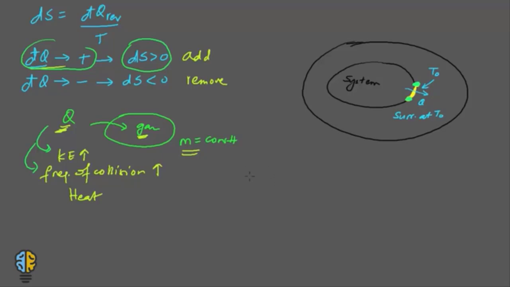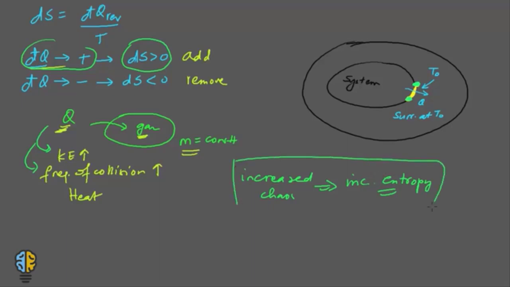This means increased chaos indicates increased entropy. So entropy is basically a measure of the disorganization or the molecular chaos within the system. So this is what it indicates physically, if you want to understand that.